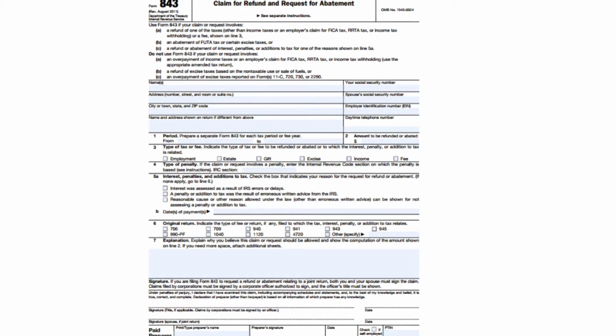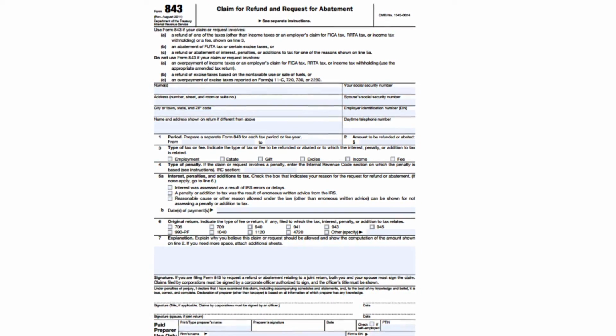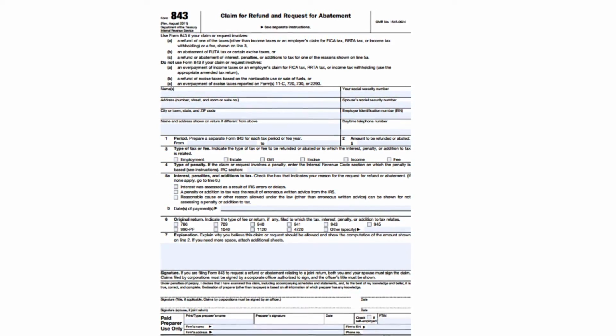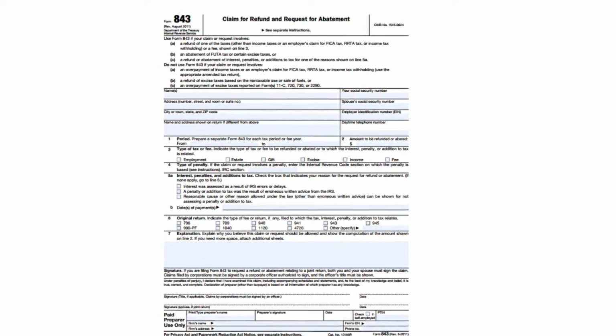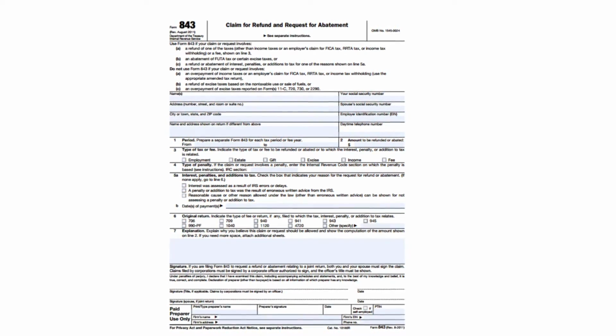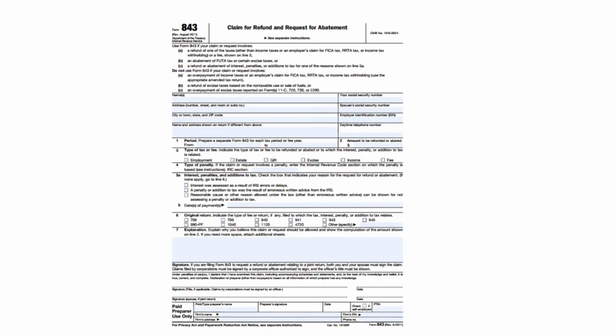Okay, to request an abatement of your tax penalty, you need to write a concise letter that sets forth the reasonable cause. You'll then attach this to Form 843, Claim for Refund and Request for Abatement. Of course, you should include copies of any documents that support your position, such as a statement from your doctor, an insurance claim, and so forth.